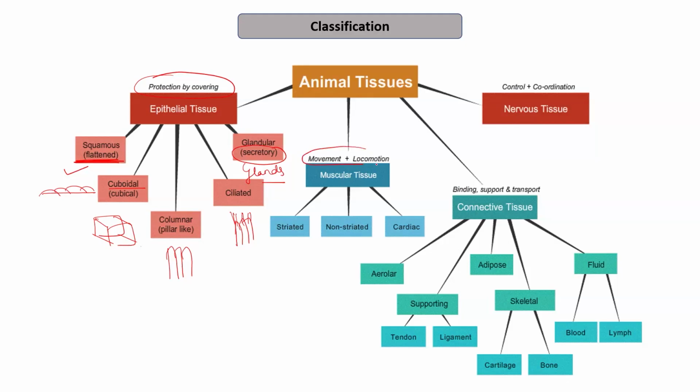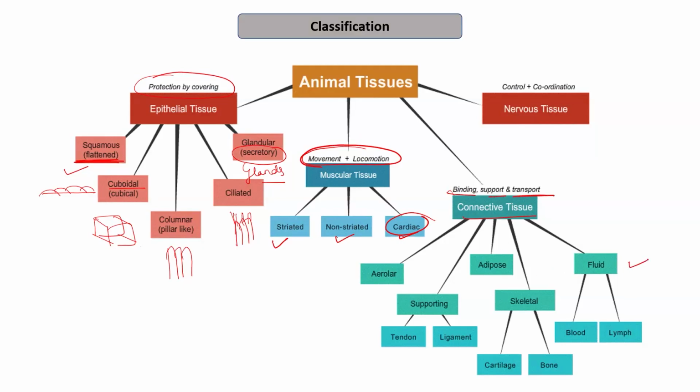As I mentioned, it helps in movement and locomotion. So it can be of three types: striated, non-striated, and cardiac muscle tissues, which is present in the heart muscles. Next, we have connective tissues that have the function of binding, support, and transport. So there are various kinds of connective tissues.